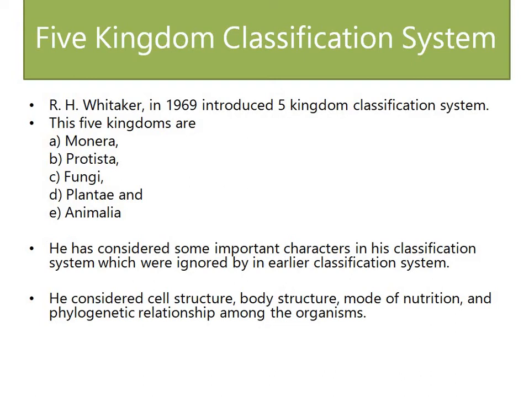The next kingdom is Protista. In this group, the organisms which are unicellular but have a definite nucleus, meaning eukaryotic cells, are kept under Protista, like amoeba, chlorella, chlamydomonas type algae. These are organisms having a nucleus with one cell. These types of organisms are kept under kingdom Protista.